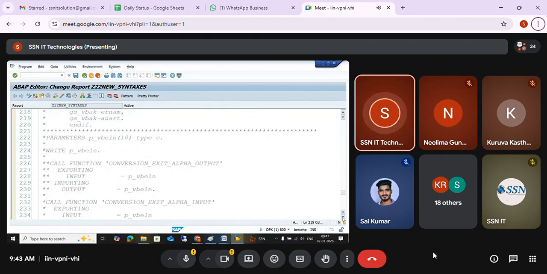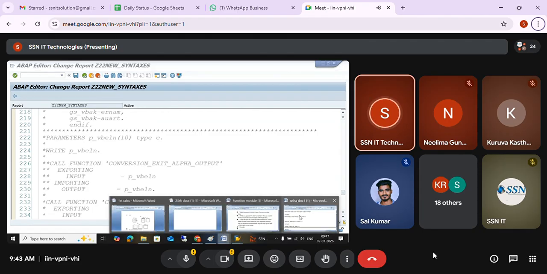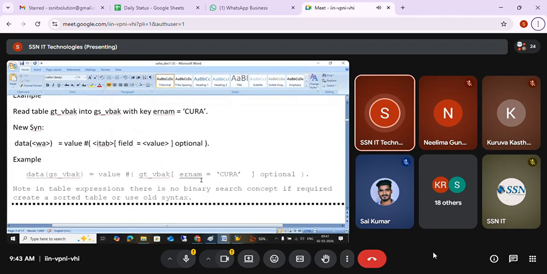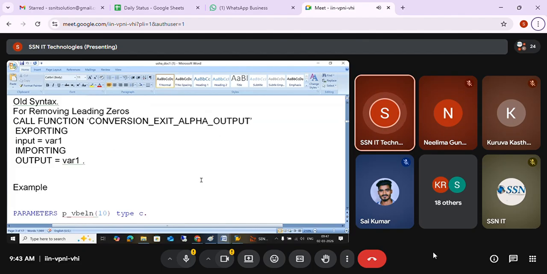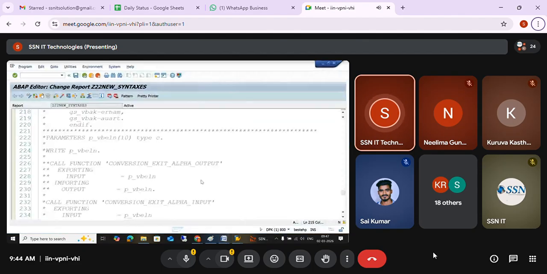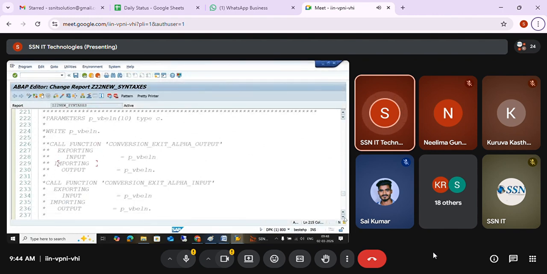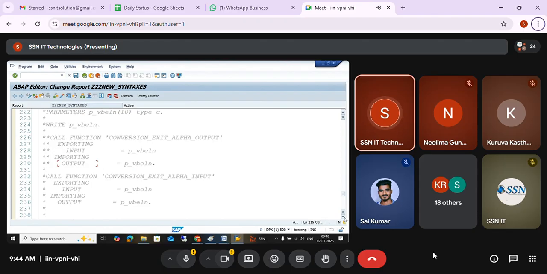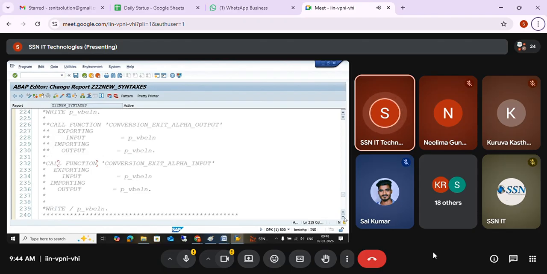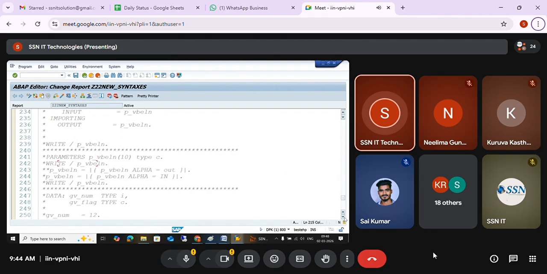Then we learned about conversion routines. What is a conversion routine? It converts internal format to external format, and external format to internal. For that, we use the function modules CONVERSION_EXIT_ALPHA_OUTPUT and CONVERSION_EXIT_ALPHA_INPUT. Instead of that, we can use the conversion routine name with IN and OUT.